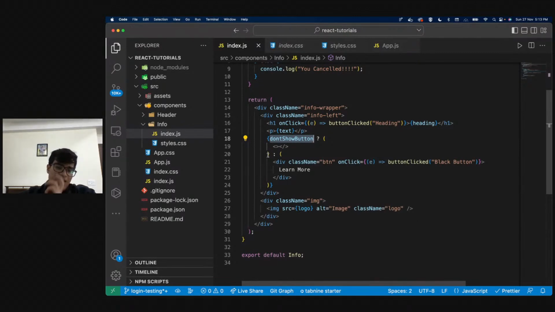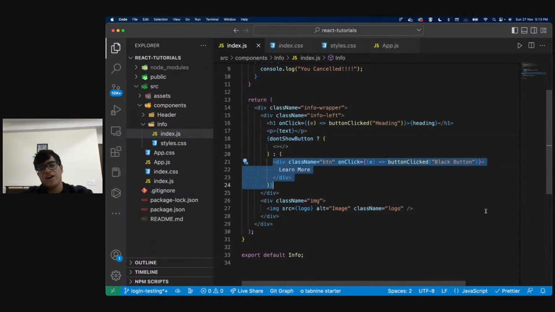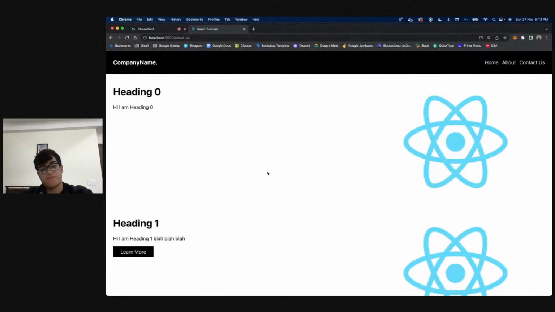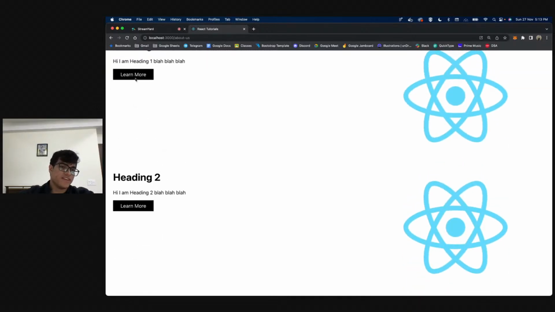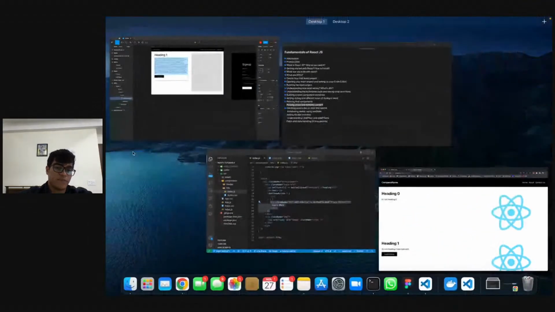Yeah. So basically, now I am conditionally rendering this component, and this is called conditionally rendering, and that just means I'm putting a condition, and I'm saying if this condition is true, then render this. If it is not true, render this. This is a ternary operator. Basically, it is like an if-else statement. If this is true, then render this, else render this. So now if I go to my React website, I can see that button is not here anymore. There is the button in heading 1, heading 2, but heading 0 does not have the button.